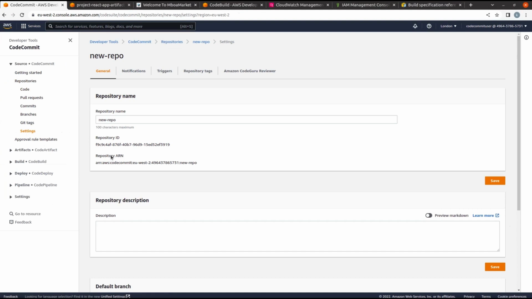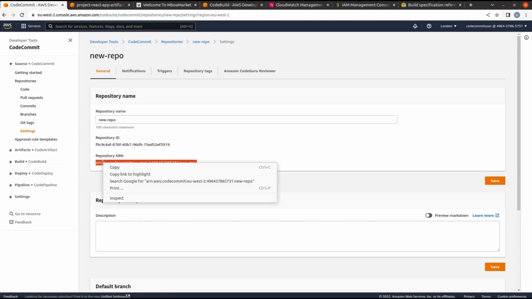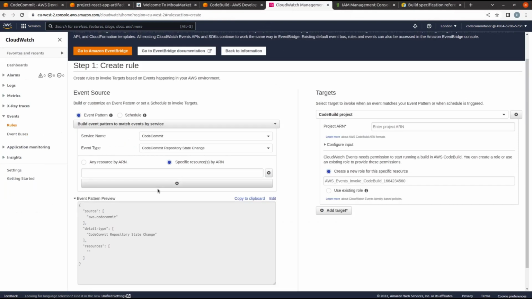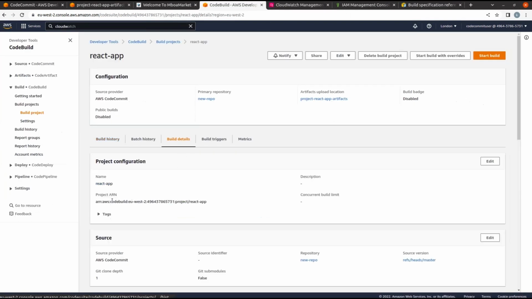Okay, we copy the ARN, we need that for CloudWatch to specify the service. And we also need to copy the ARN for CodeBuild. We go on CodeBuild and copy its ARN.